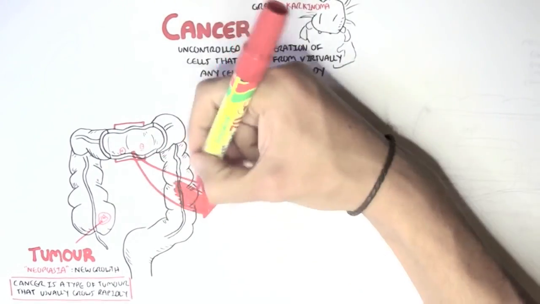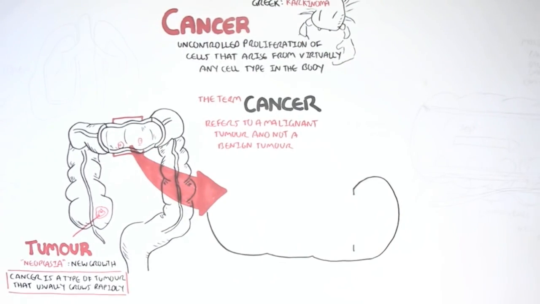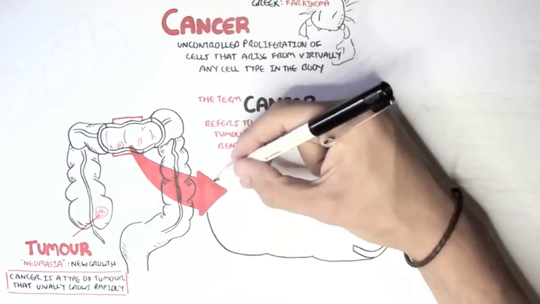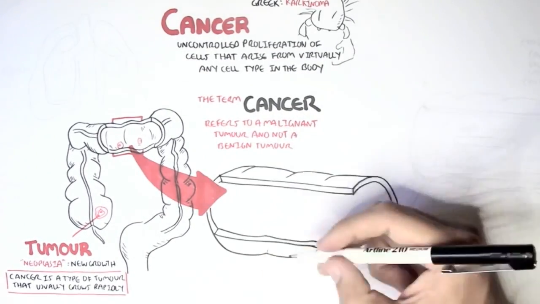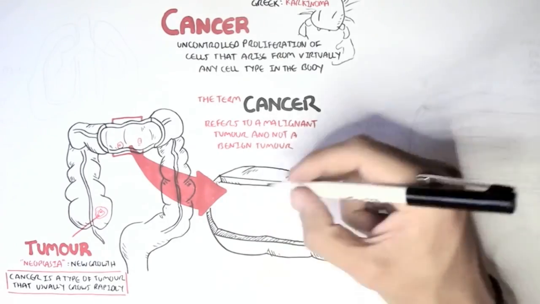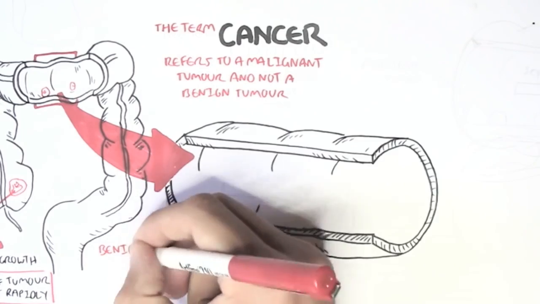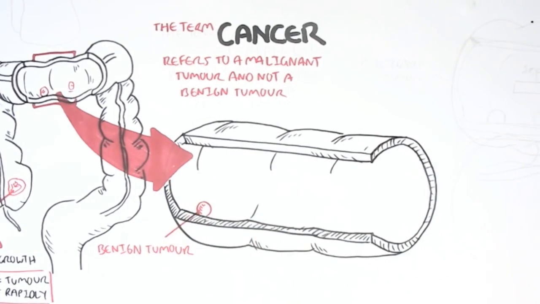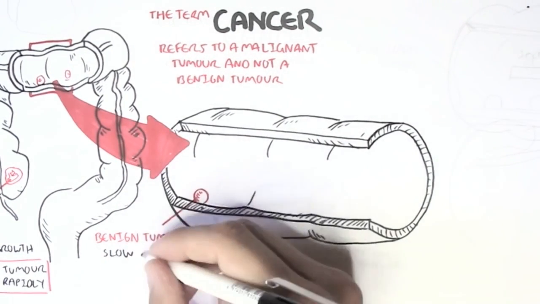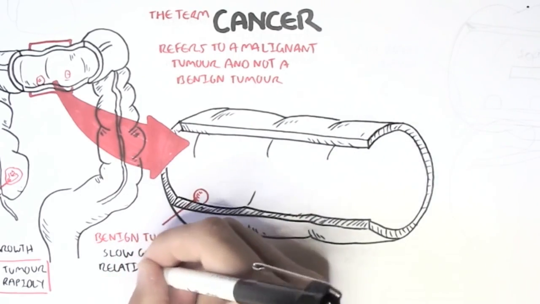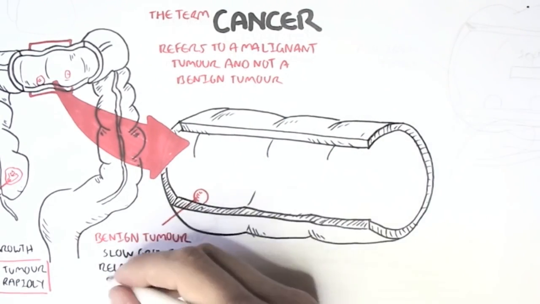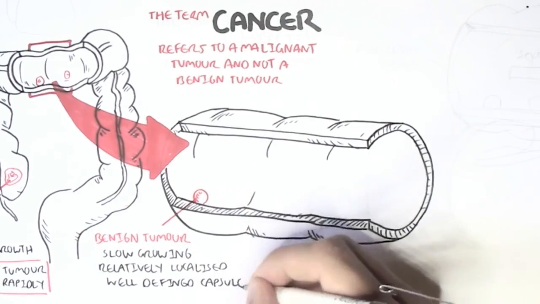Well, let's have a closer look at the colon tumors here and see if we can differentiate them. So here we have a section of the colon. This tumor here, let's just say, will represent a benign tumor. Now, a benign tumor is slow growing. It is relatively localized and has a well-defined capsule, so it doesn't really break off.